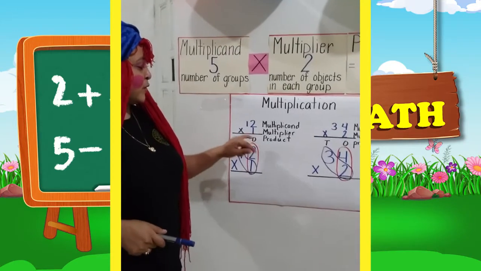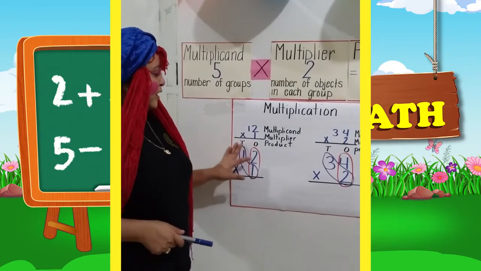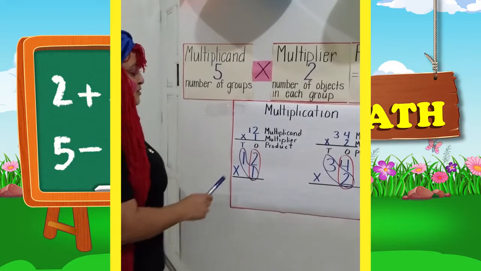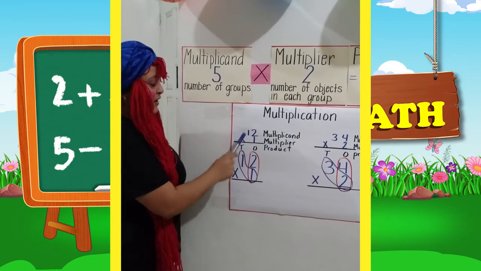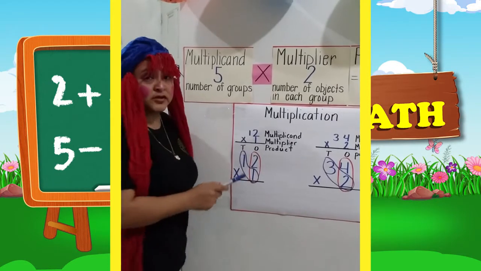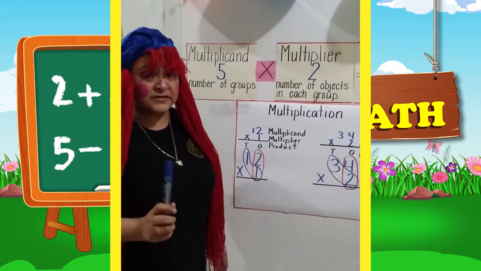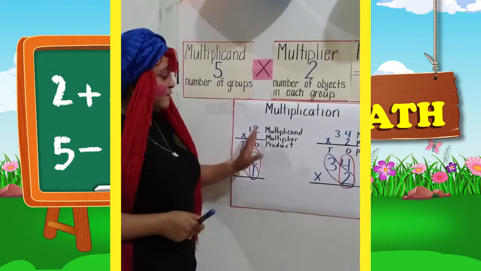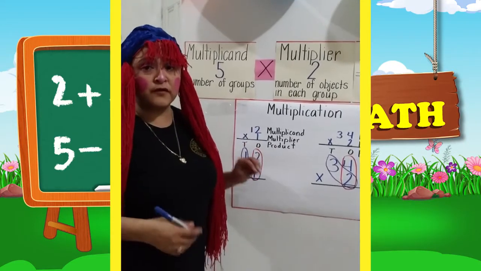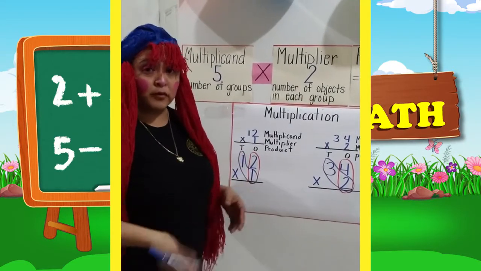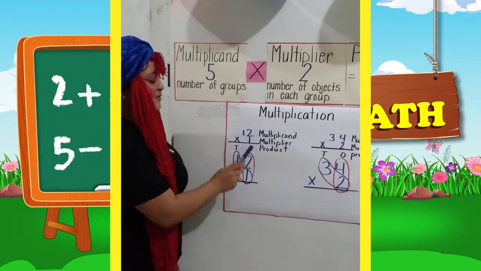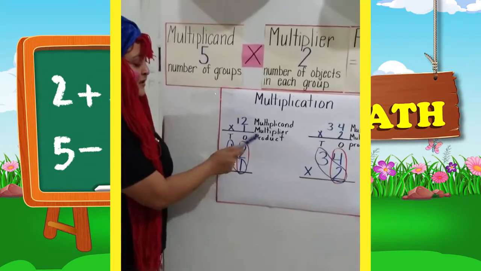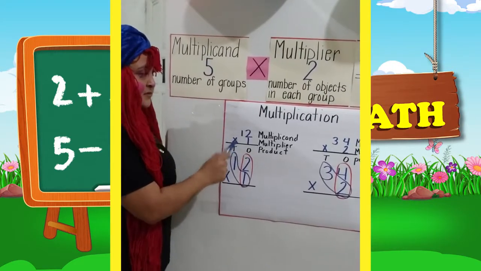Alright, so when we multiply, we always start from the back, which is the ones. And here we have the tens. Remember, you always need to place your number under its correct place value. Always have the numbers under its correct place value for you to have the correct product, or you are going to get a wrong product. So we always start from the back, which is the ones, and then we move on to the tens.